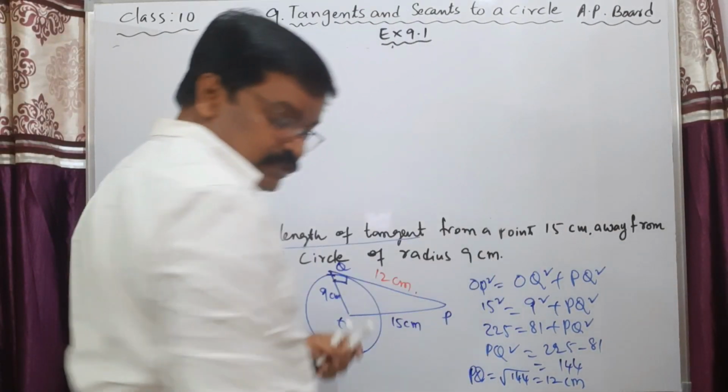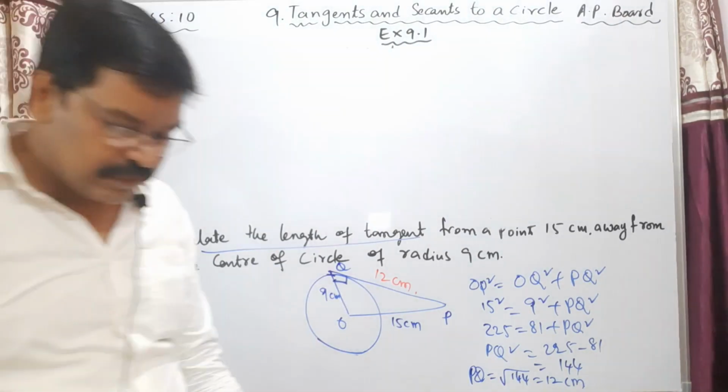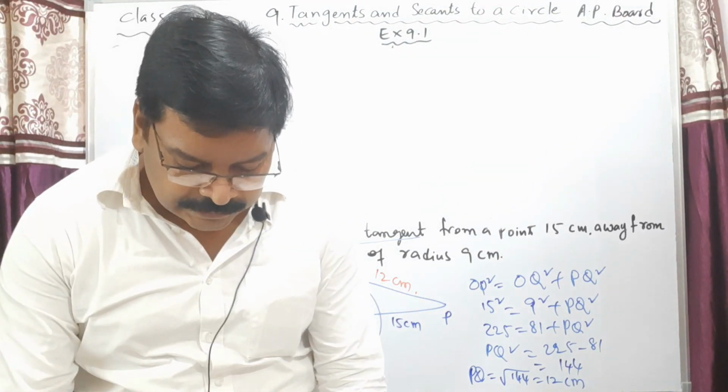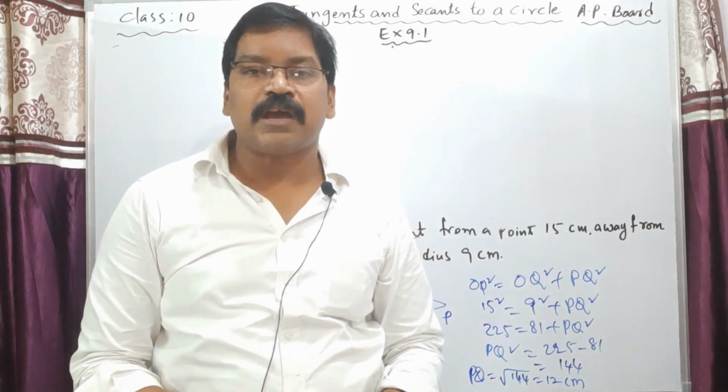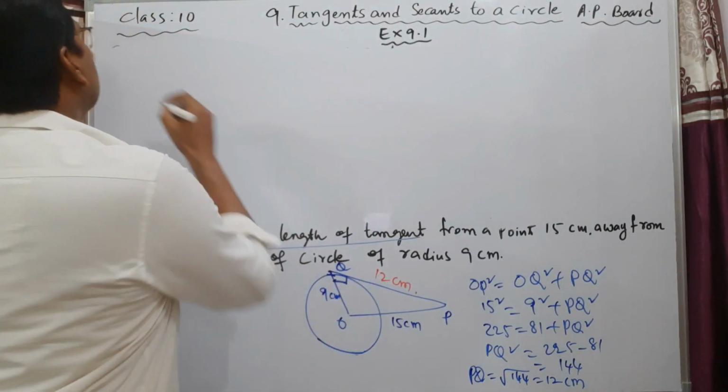Fifth question in this exercise 9.1, the statement is, prove that the tangents to a circle at the endpoints of a diameter are parallel. Okay, prove that.